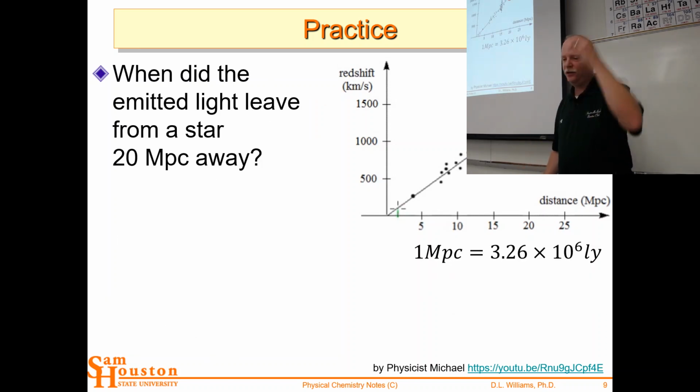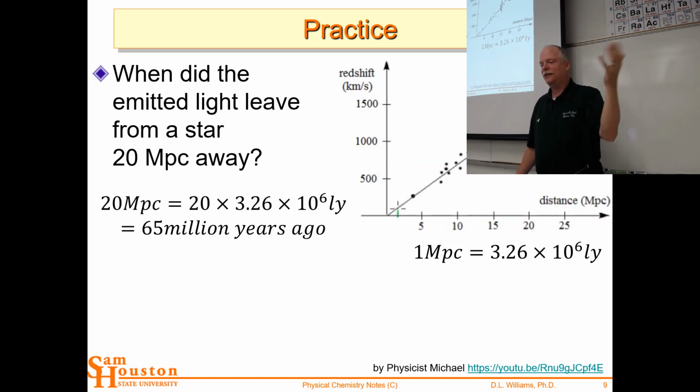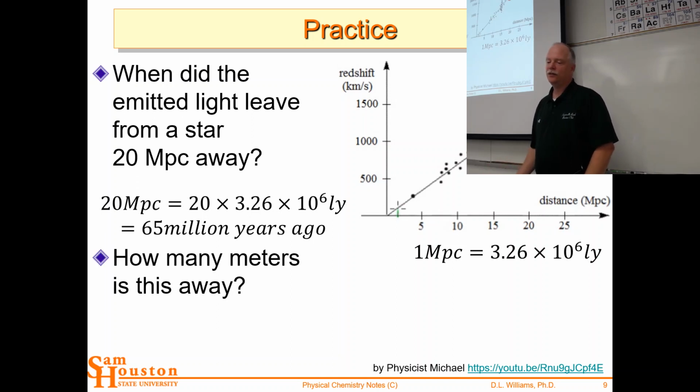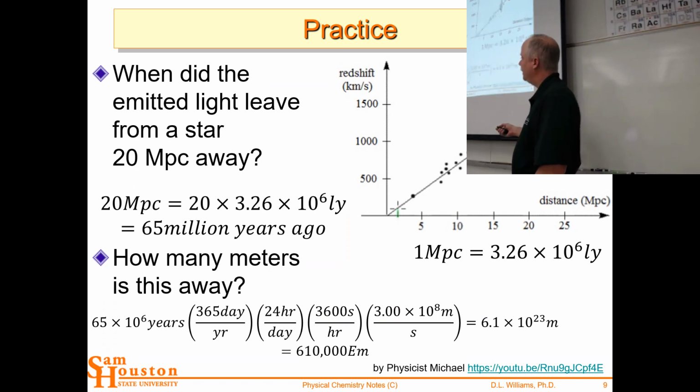You can do it the other way too. When did the emitted light leave that star from 20 megaparsecs away? Well, 20 megaparsecs is essentially 65 million light years, so it was 65 million years ago. So it's 20 times 3.26 million years. That's a long time. And how many meters was this? Well, that's a ridiculous amount of meters. So how many years? 65 million years.